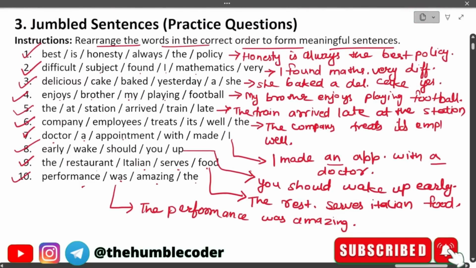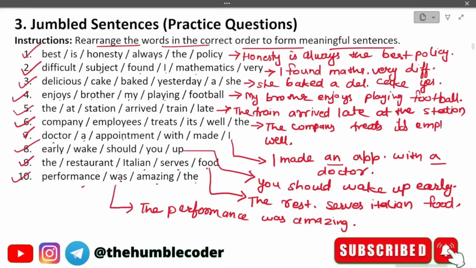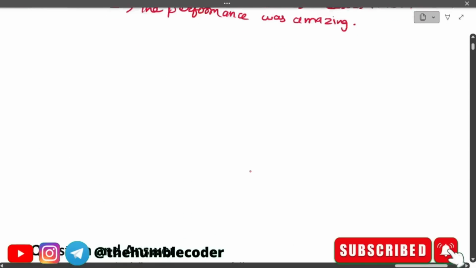So guys, we have practiced 10 questions on jumbled sentences. In these questions, what we needed to do was rearrange the words in the correct order to form meaningful sentences. And I hope practicing these questions would have given you a better idea of how to solve these questions in your actual examination.